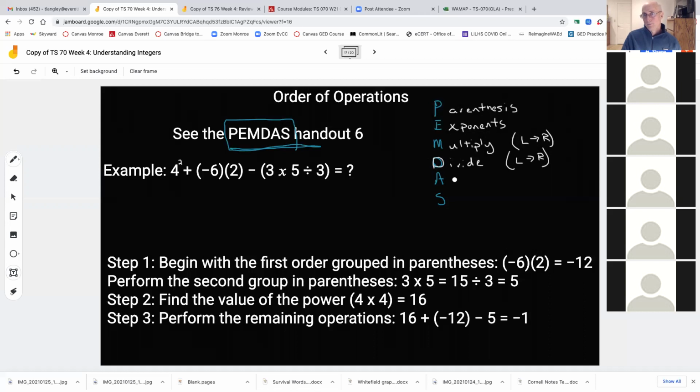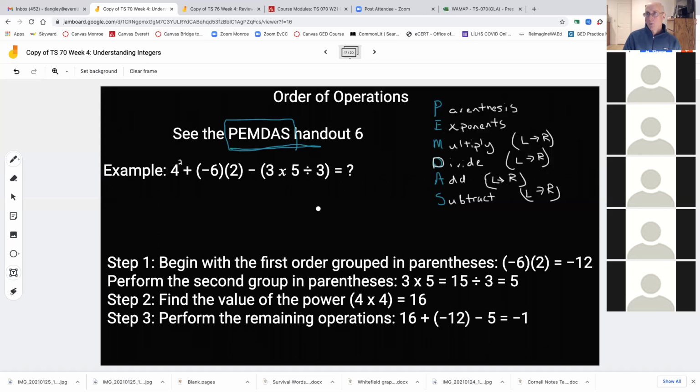You add, L to R, and you subtract, L to R. All right, that's PEMDAS. That is the order of operations when you're doing a multi-step problem in a row. Those are the 6 different rules, and that's the order that you do them in.